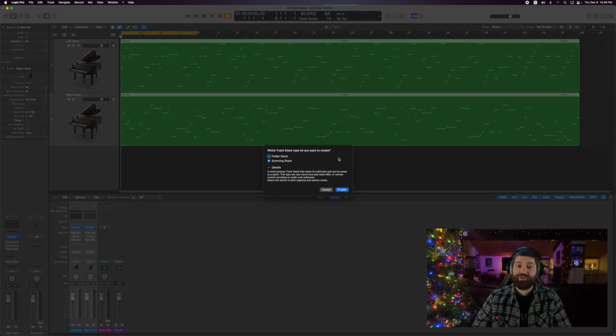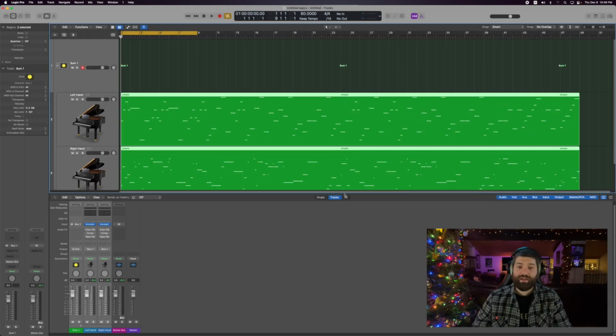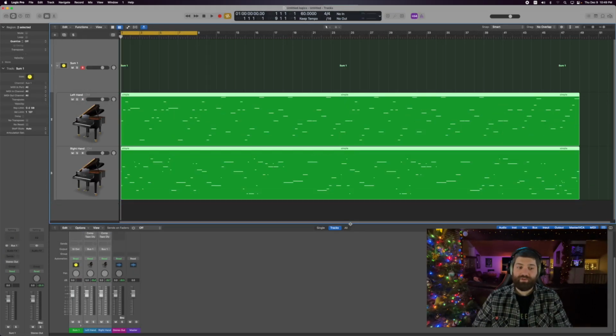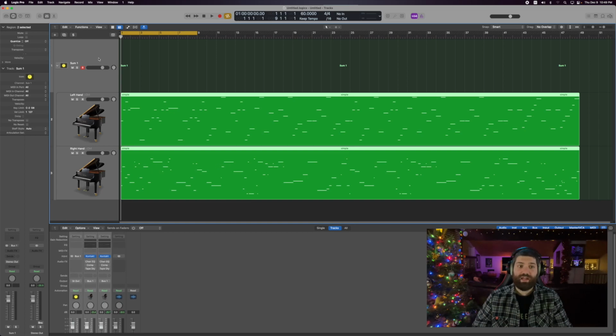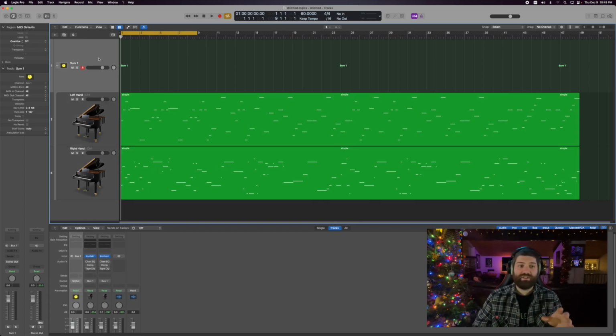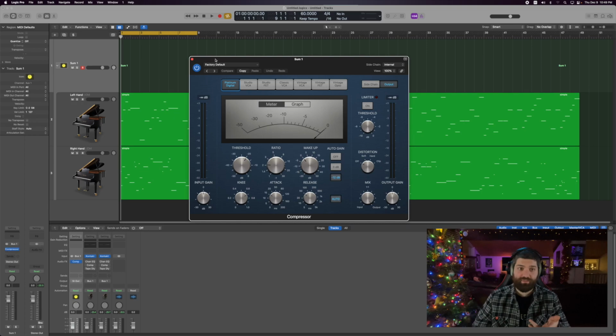Okay, we're going to create a track stack. It acts like a folder, but on top of being a folder, it creates a bus under the hood, and I can put effects on the stack. So basically any effect I put on this will affect the left hand and the right hand. This is convenient because I can just toss on, let's say, a really simple compressor.